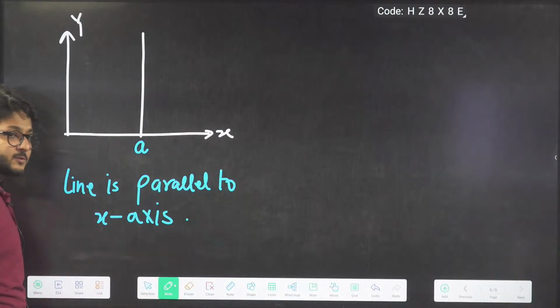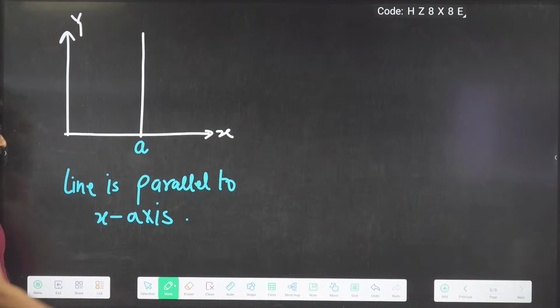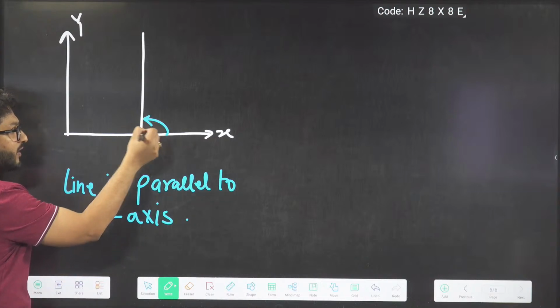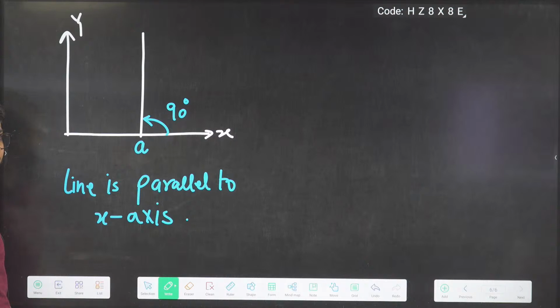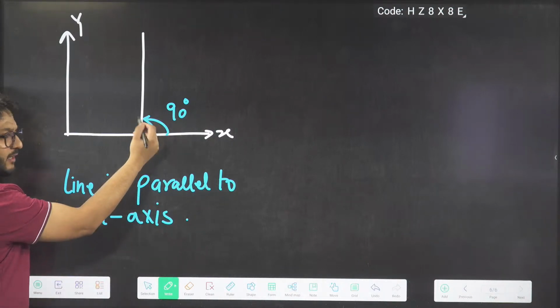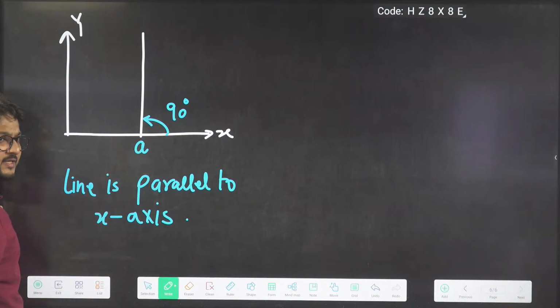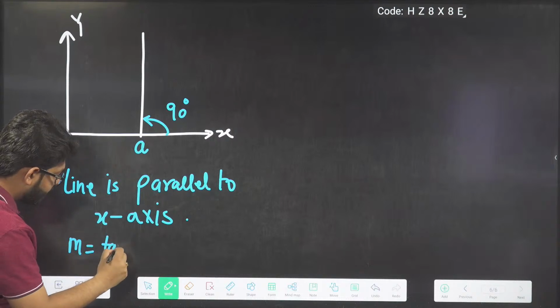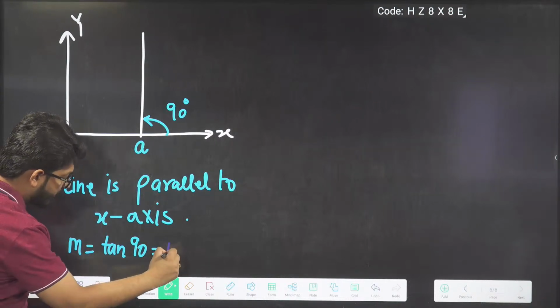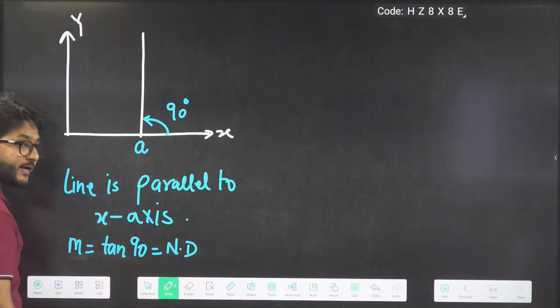So here the line is parallel to which axis? X-axis. Now what is this angle going to become? 90 degrees. The angle is taken with the x-axis. Then m will be equal to tan 90, which is not defined.